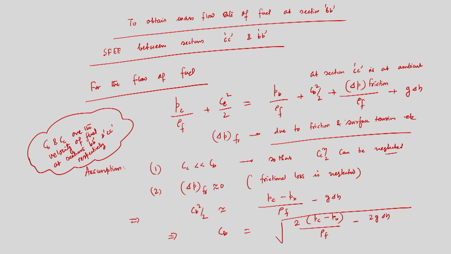The velocity of fuel we have obtained at section Bb is the square root of 2 of Pc minus Pb by rho f, minus 2 g into delta H. Delta H is the difference in height between the fuel level in the float chamber and the section Bb. So, we have obtained the velocity of fuel. Then how can I obtain the mass flow rate of fuel at section Bb?